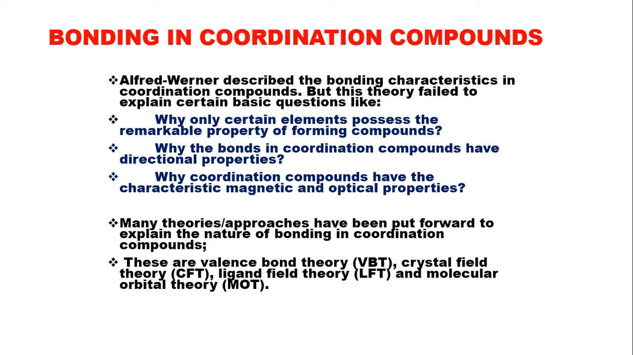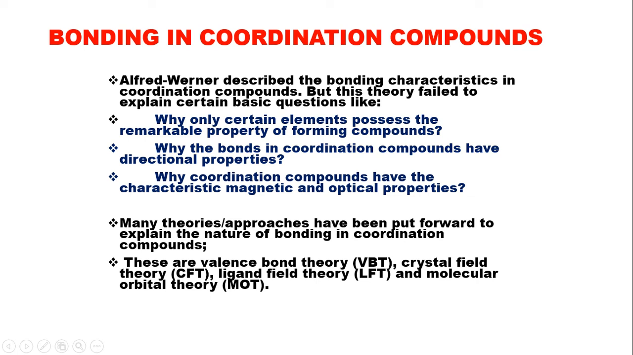But that theory has failed to explain certain questions, like why certain elements possess the remarkable property of forming compounds. Also, it could not explain the directional property that is observed in the bonds of coordination compounds, and it also could not explain the characteristic magnetic and optical properties. So many theories or approaches have been put forward to explain the bonding nature in coordination compounds.